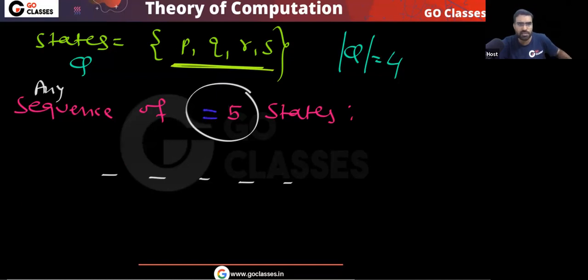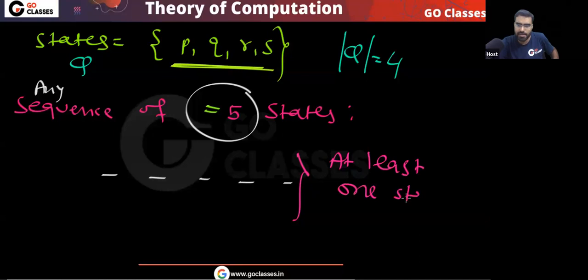Can you create a sequence of length 5 without repeating any state? You cannot. So at least one state will repeat. Agree? Whatever you do, at least one state definitely repeats.